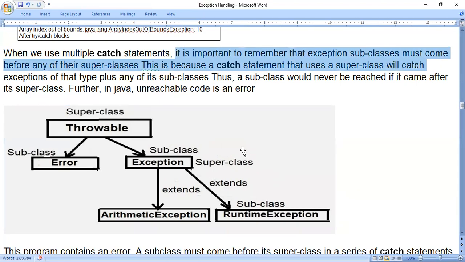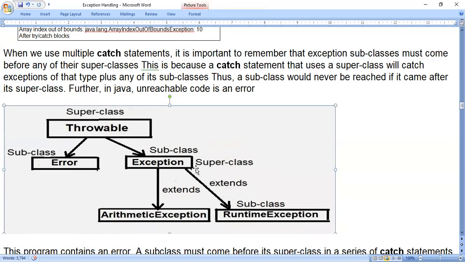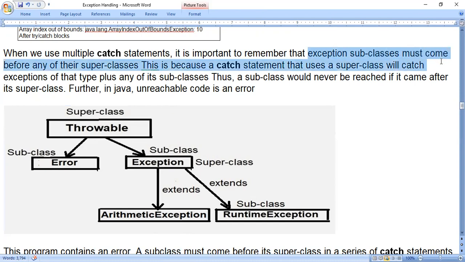The meaning of that is, if I am using arithmetic exception class name and exception class name, or runtime exception class name and exception class name in catch statements. In one catch statement I want to use the class name exception, and in the other either arithmetic exception or runtime exception. So exception subclasses must come before any of their superclasses.